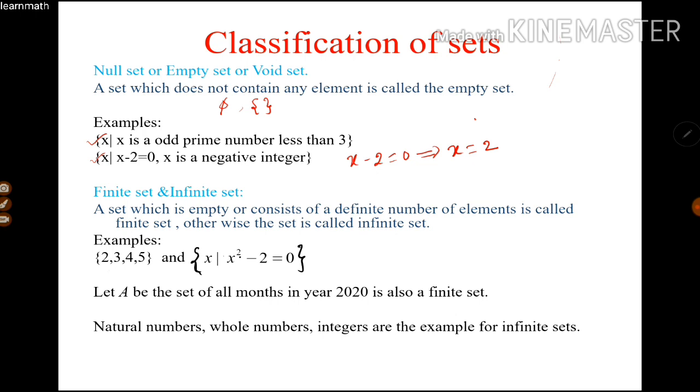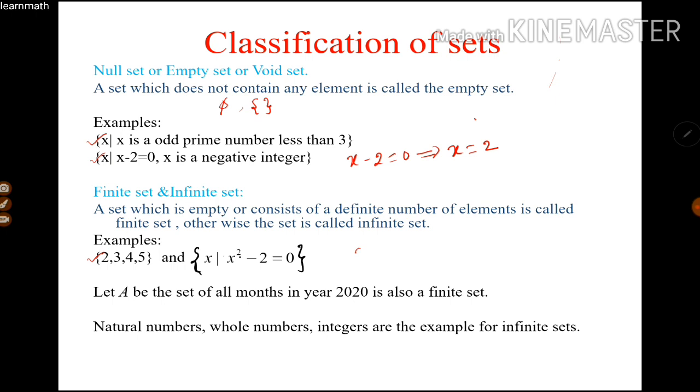For example, here we have two sets. One set is {2, 3, 4, 5}. Here it is possible to count the elements in this given set, so this is a finite set. The second set is the collection of all elements x such that x square minus 2 is equal to 0.